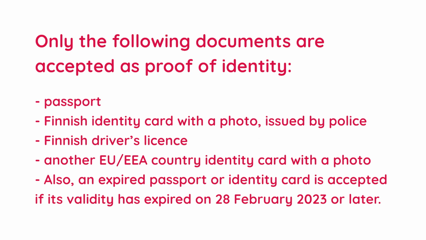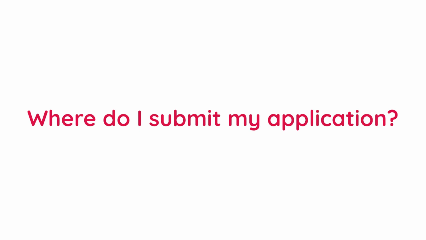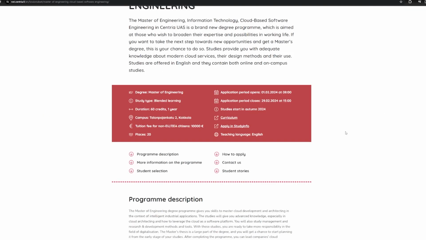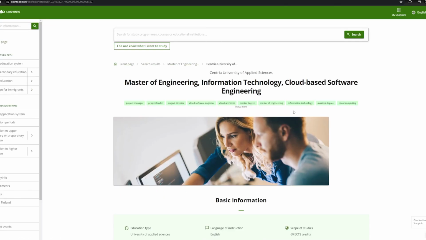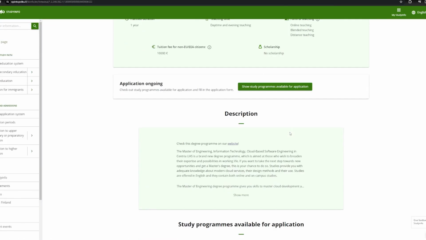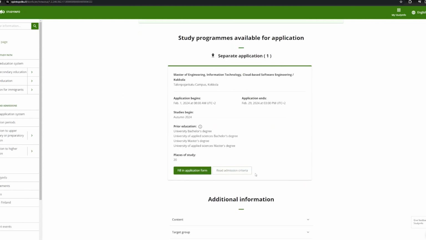You can check the required attachments from our website. You need to submit the required documents with your application. The deadline for submitting the documents is the 7th of March 2024. The application process takes place at StudyInfo. Please check the deadlines for the program you are interested in on our website. The application forms are open during the application period, not beforehand.